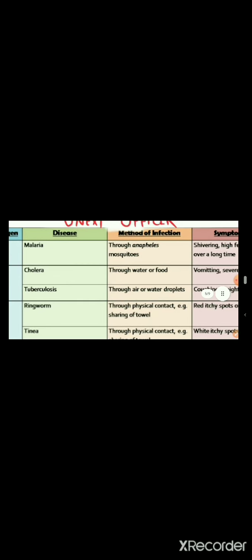Next disease is cholera. Cholera is caused by Vibrio cholerae. It is a bacterial disease, and it is transmitted through water or food, and the symptoms include vomiting and severe diarrhea. Next disease is tuberculosis. Tuberculosis is caused by the bacterium Mycobacterium tuberculosis, and it is spread through air or water droplets, and the symptoms include fever, night sweats, prolonged cough, and weight loss. It is important to note that India has the largest number of tuberculosis cases in the world.